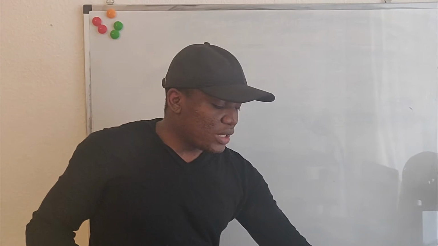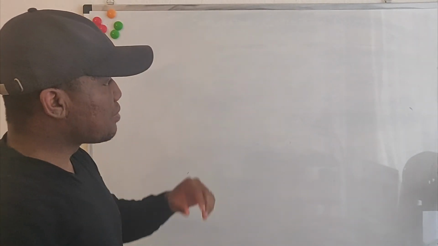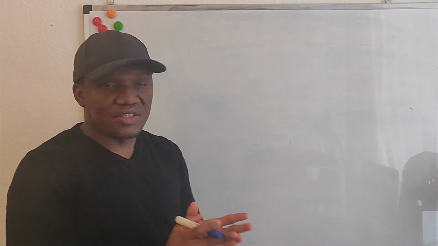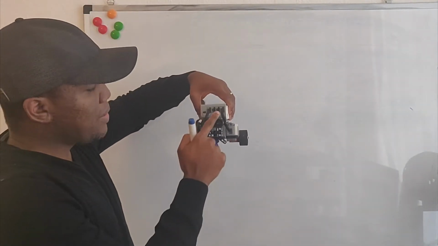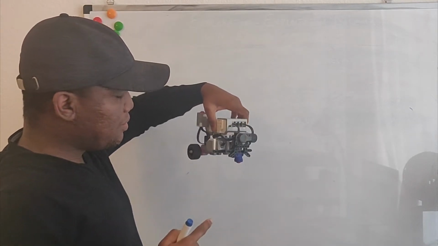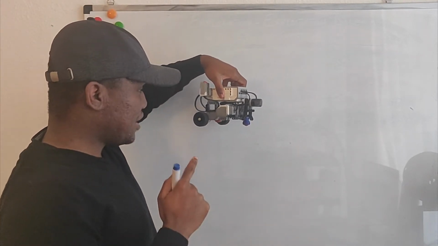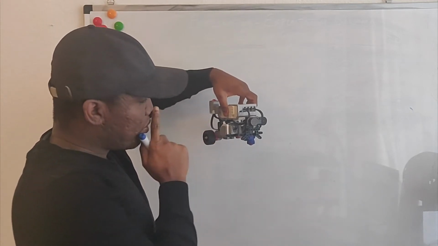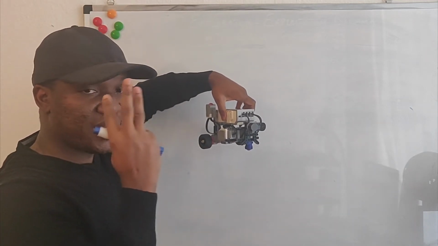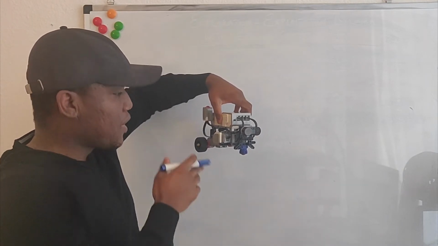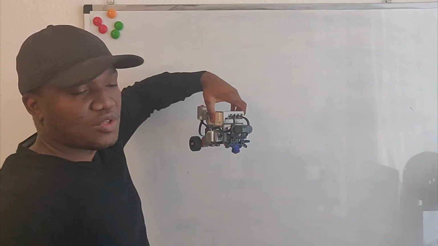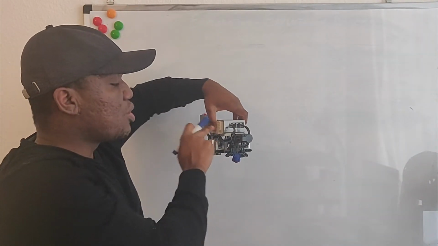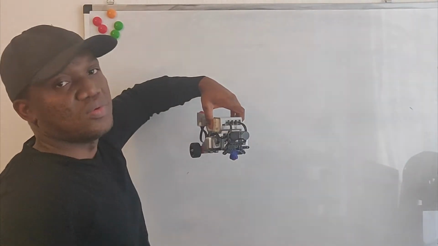So one more important thing to know about in reinforcement learning is something called the reward function. That is what we use to calculate the reward. In this robot, the reason why we have this infrared sensor here is because, like I stated in a previous section, we are going to program this robot to do three things depending on the reward function. We can program it such that its objective is to get close to the obstacle that has been placed in front of it. So we can put an obstacle in front of it and the robot's job is to go closer to the obstacle.